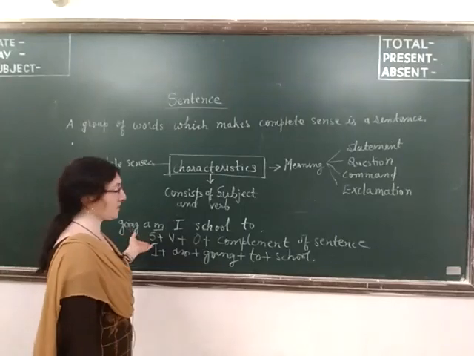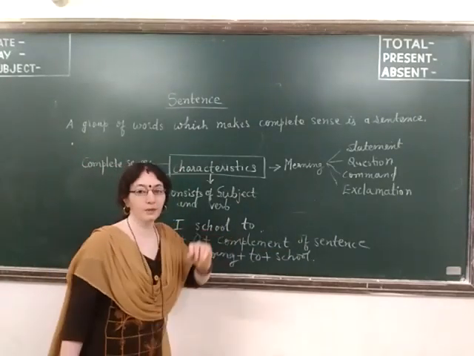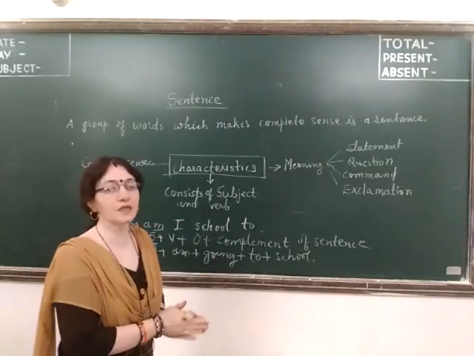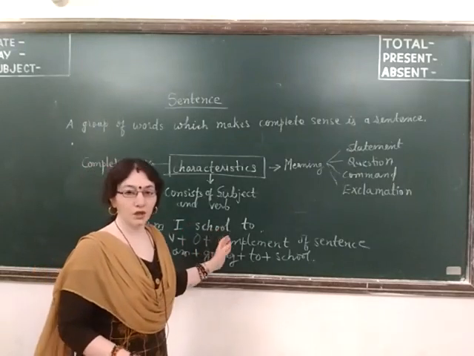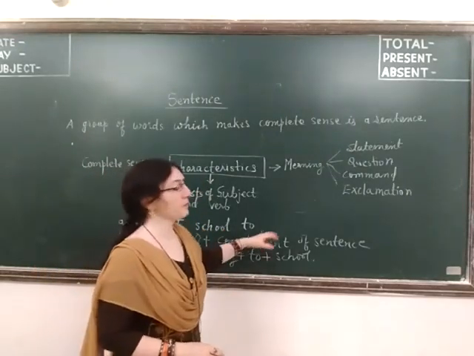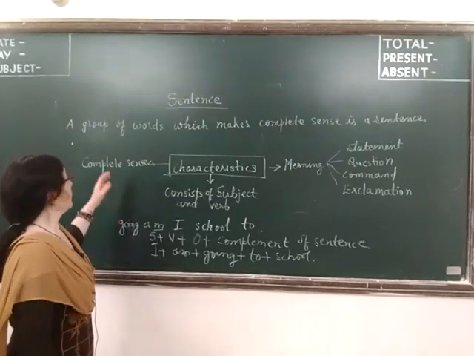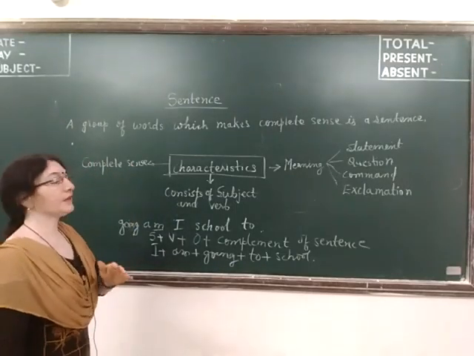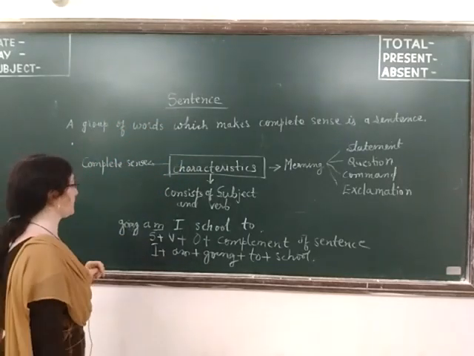English sentence structure is subject plus verb plus object plus complement of the sentence. Complement of the sentence is the remaining part of the sentence, leaving subject, verb and object, the other part of the sentence. That is the complement of the sentence. So, now I think you understood a group of words which makes complete sense is a sentence.